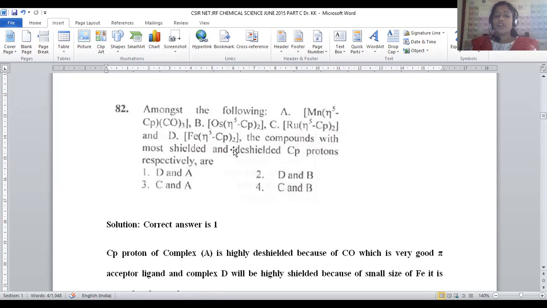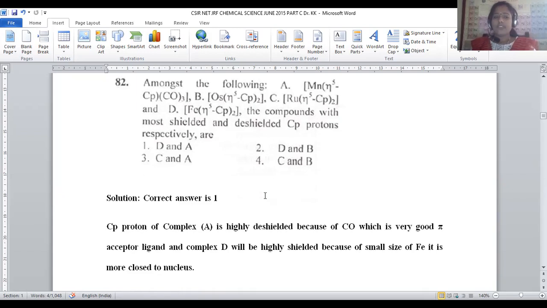So here, what are shielding protons? What are deshielding protons? Shielding is nothing but protons moving towards upfield. Deshielding is nothing but protons moving towards the downfield. Which compound is having the upfield shift? Which compound is having the downfield shift? Shielding, deshielding compounds. Only two compounds should be predicted. What is the shielding complex? What is the deshielding complex?